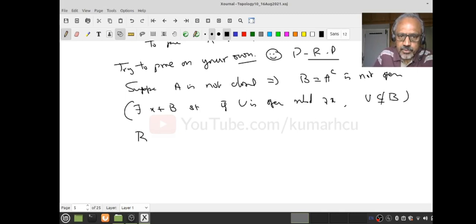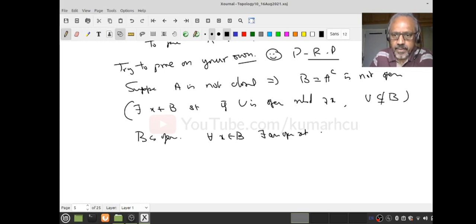When do you say B is open? B is open meaning for any x in B there is an open neighborhood U of x such that U is contained in B. For example, I can take U equal to B itself. Do you understand that?